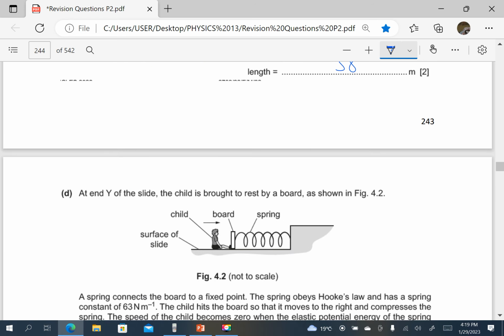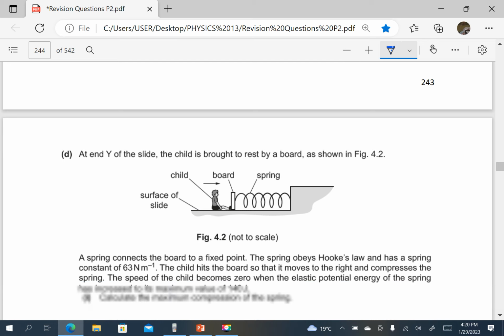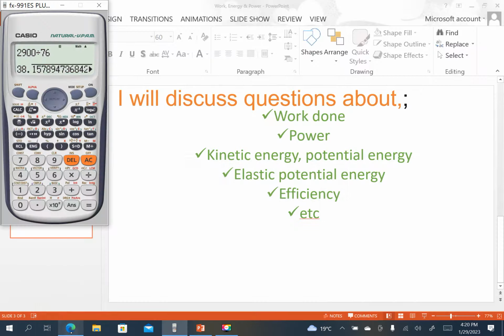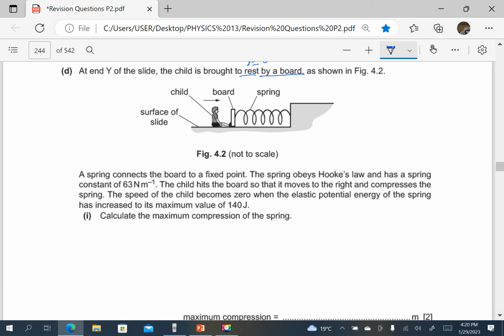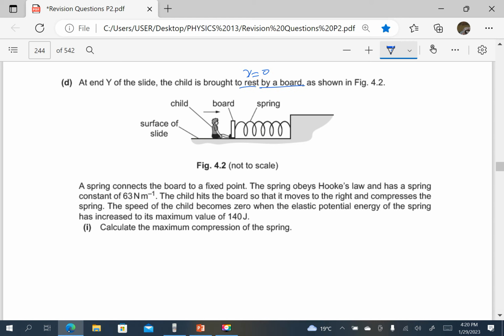At end Y of the slide, a child is brought to rest by a board. Is brought to rest. That means the final velocity there is 0. A spring connects the board to a fixed point. The spring obeys Hooke's law.